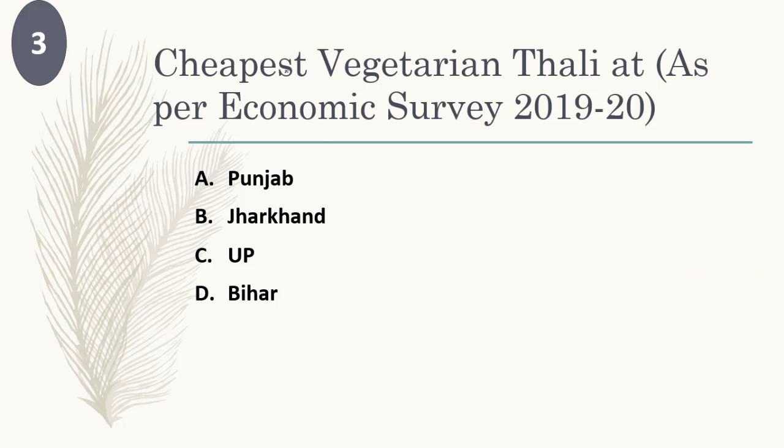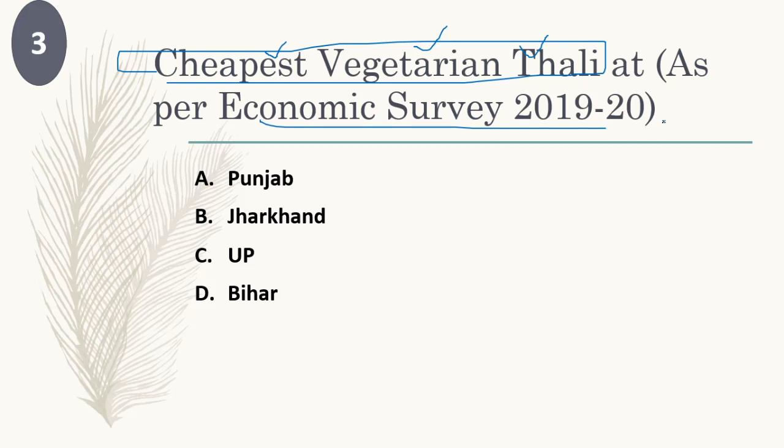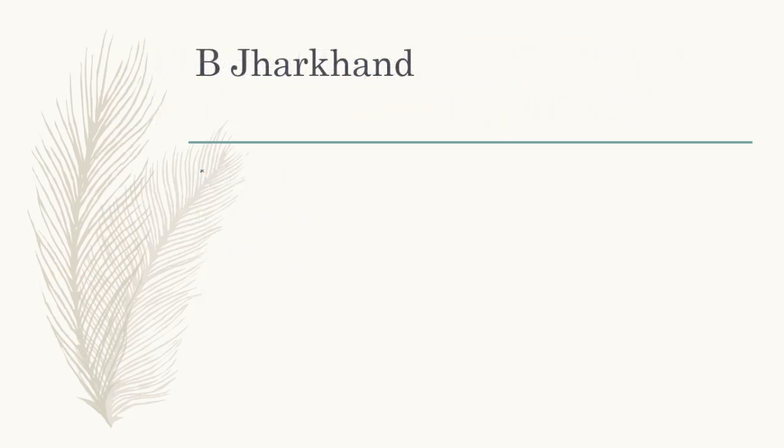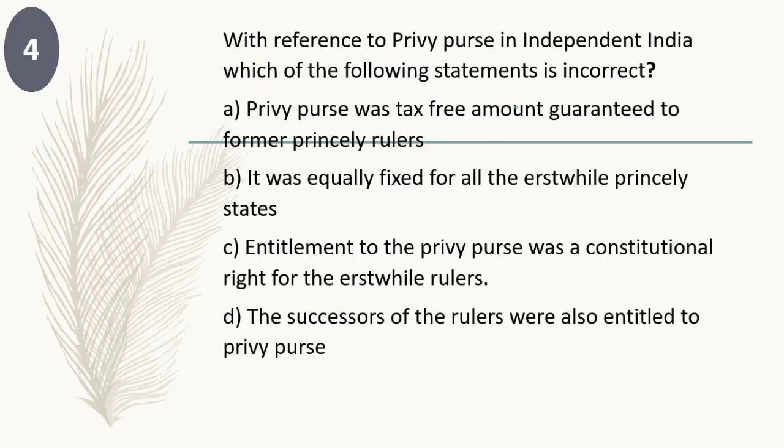Third question: cheapest vegetarian thali in India. Where do you get the cheapest vegetarian thali? This is as per the Economic Survey 2019-20. They have listed the different states and commented on which state we will get the cheapest vegetarian thali. Do you have any idea? Four options are there: Punjab, Jharkhand, UP, Bihar. Jharkhand is the answer. You will get the cheapest vegetarian thali in Jharkhand as per the Economic Survey 2019-20.